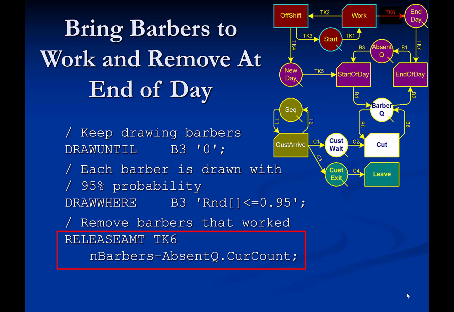The number of tokens released into queue end day at the end of activity work equals the number of working barbers, which equals n barbers minus the absentees. Each of these tokens will allow a separate instance of activity end of day to start and transfer a barber from barber queue to absent queue as soon as the barber is done with his last customer for the day.